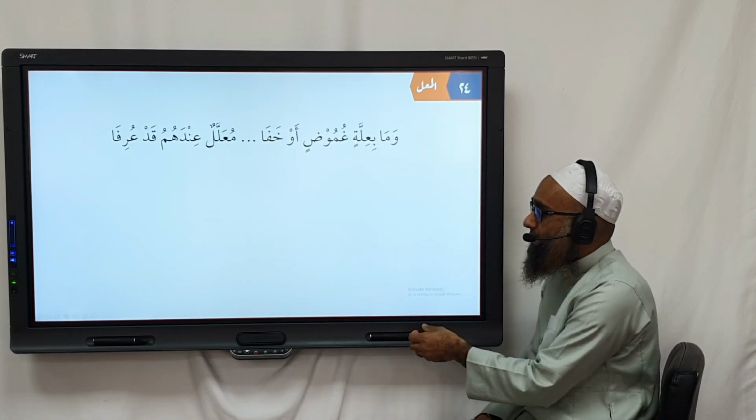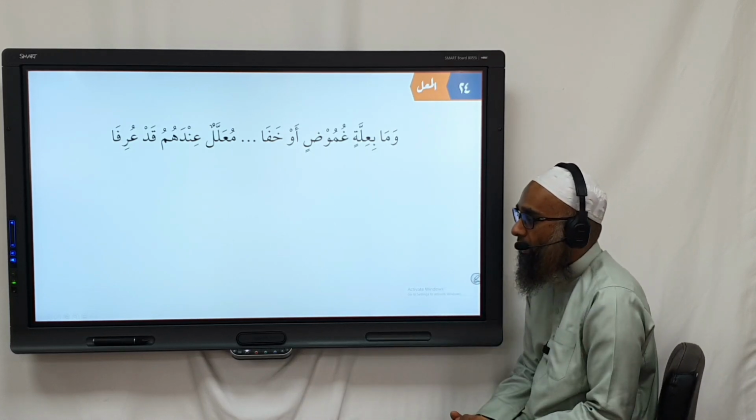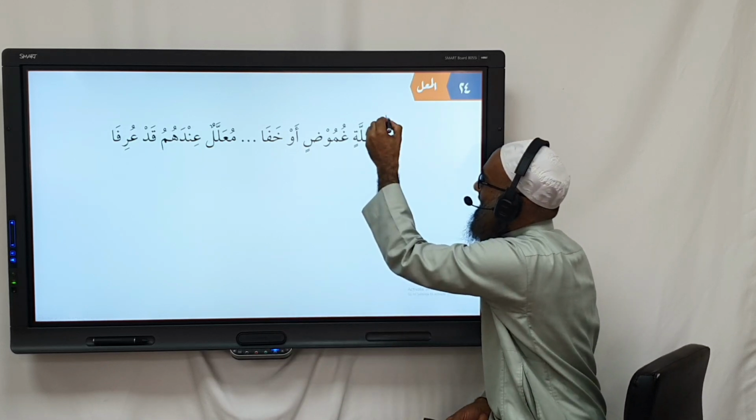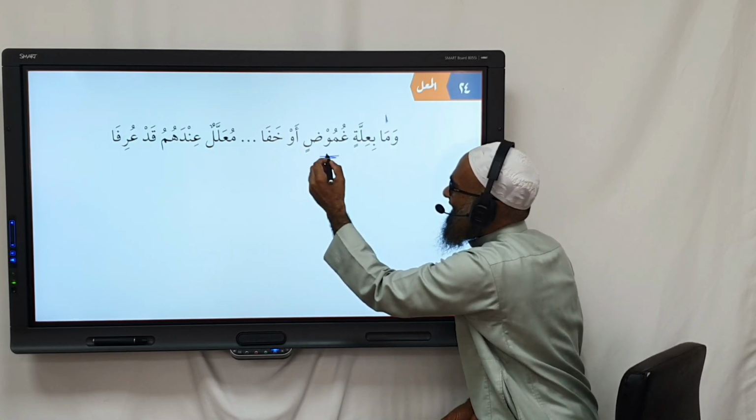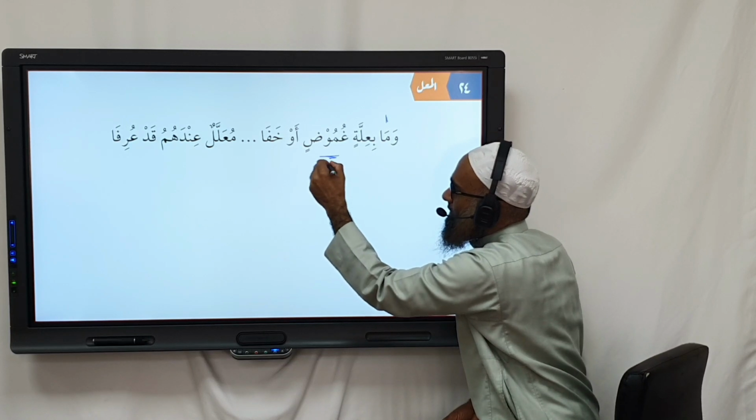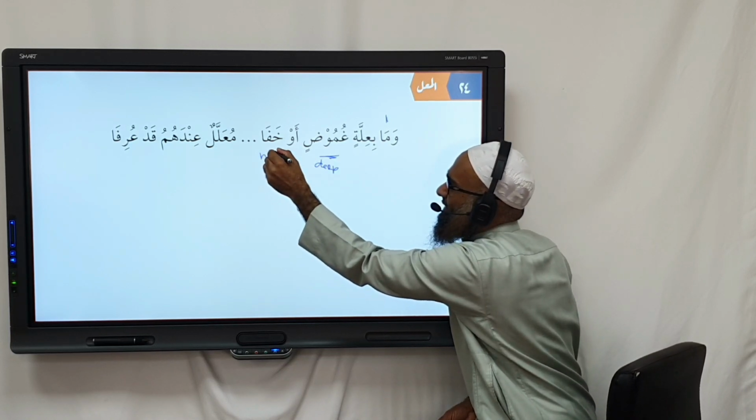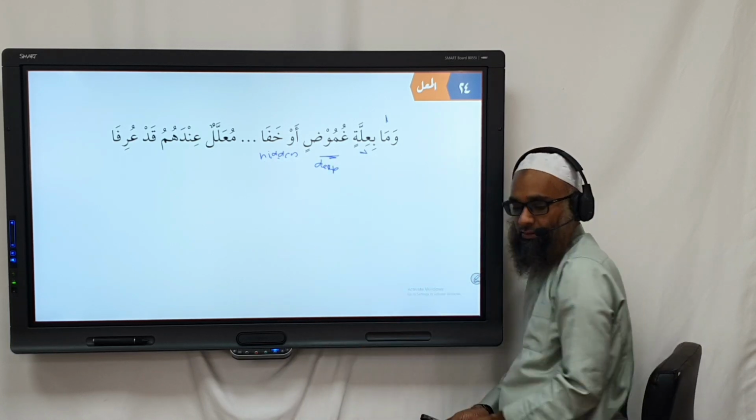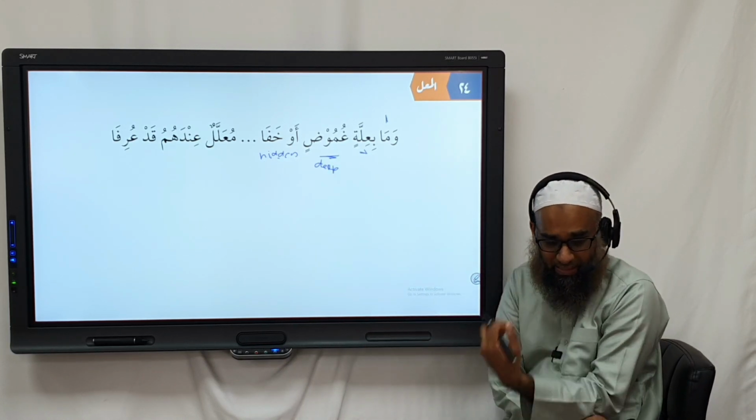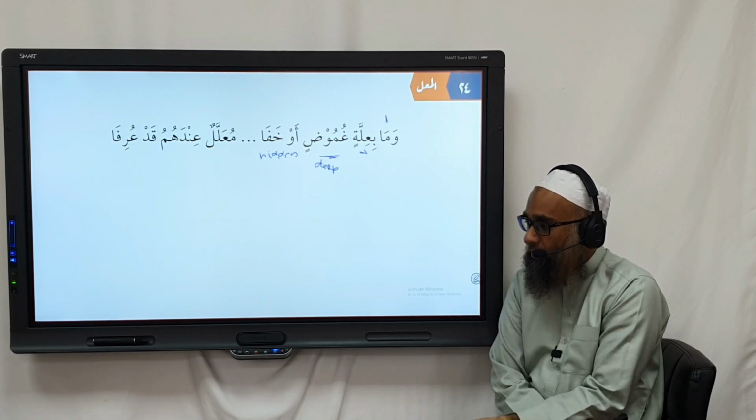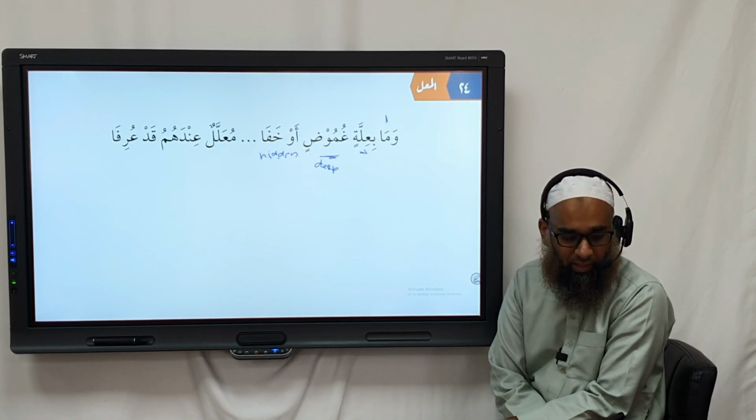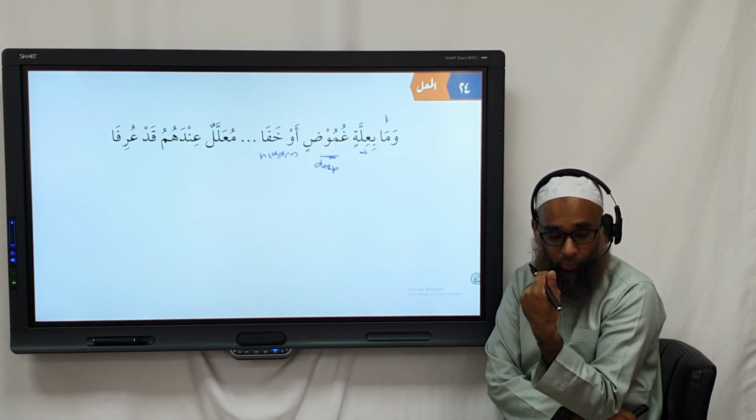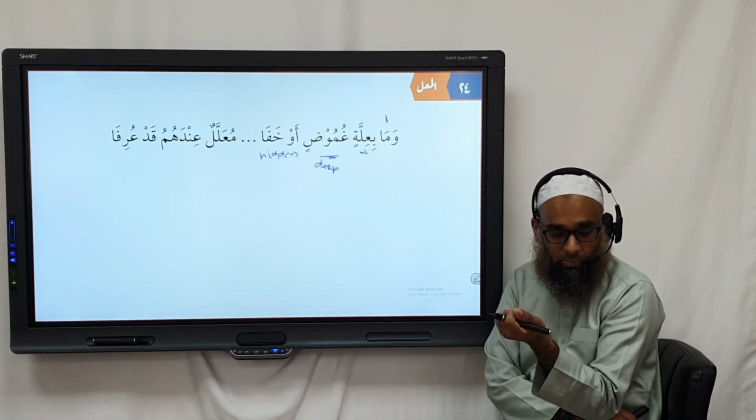وَمَا بِإِلَّةٍ غُمُوذٍ أَوْ خَفَى. And that hadith which is with a deep, or khafa, hidden illa. So a hadith with a deep or hidden illa is called mu'allal indahum qad urifa. مُعَلَّلٌ إِنْدَهُمْ قَدْ عُرِفَ.